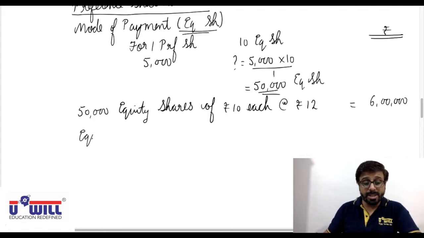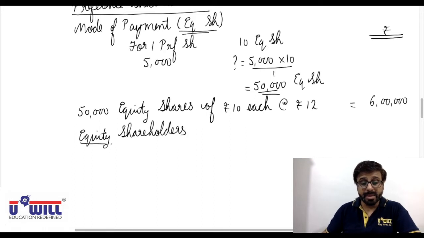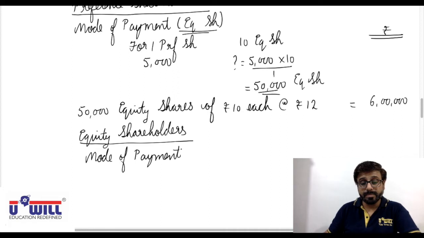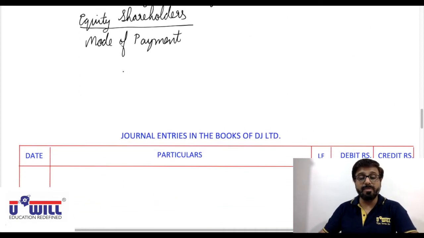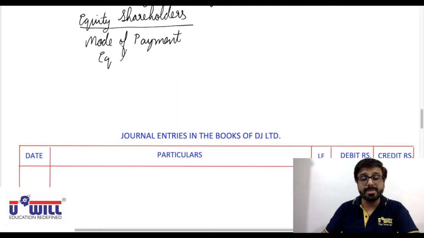Now equity shareholders, we have two modes of payment. The first mode of payment is equity shares.